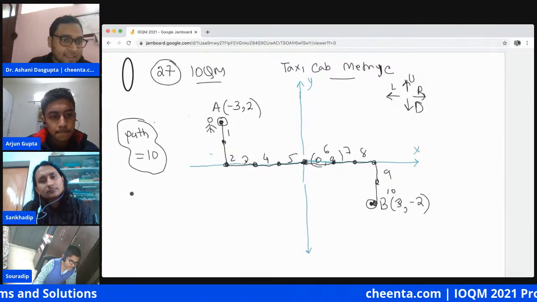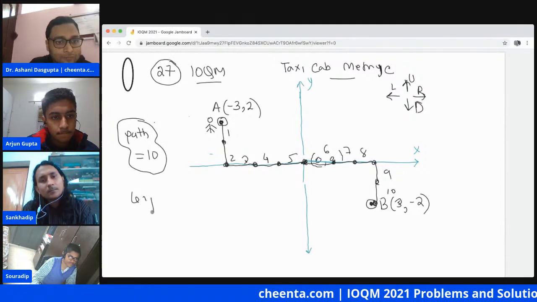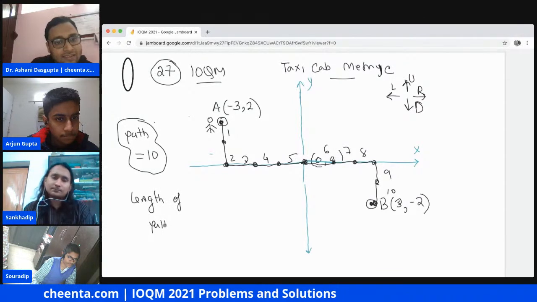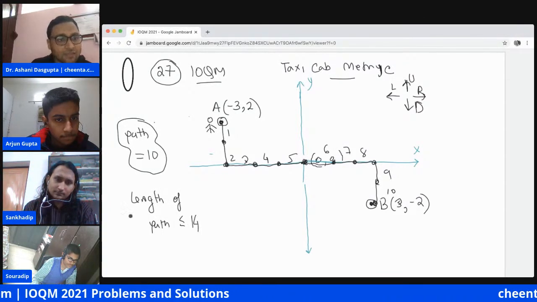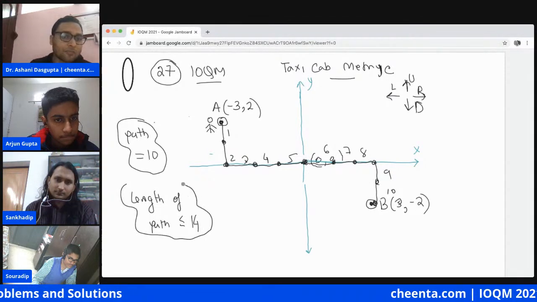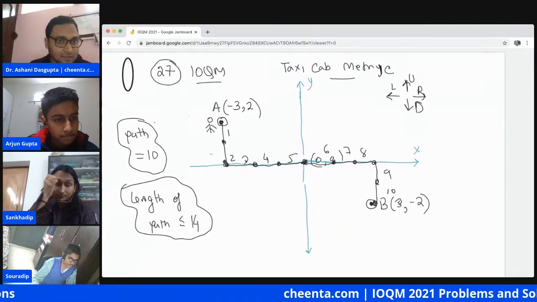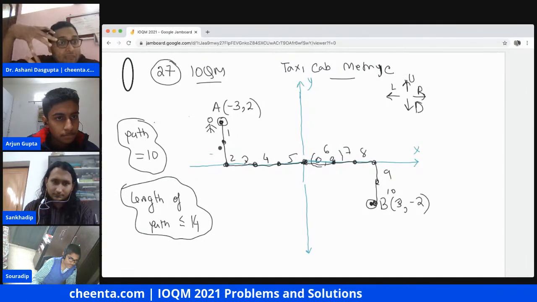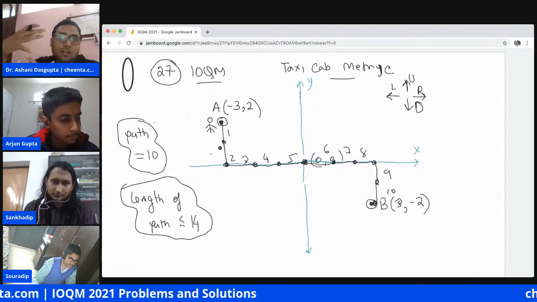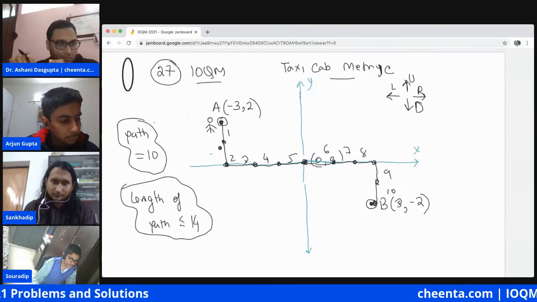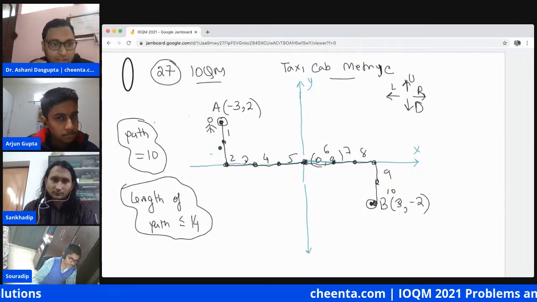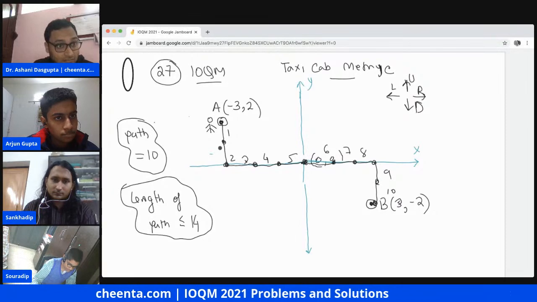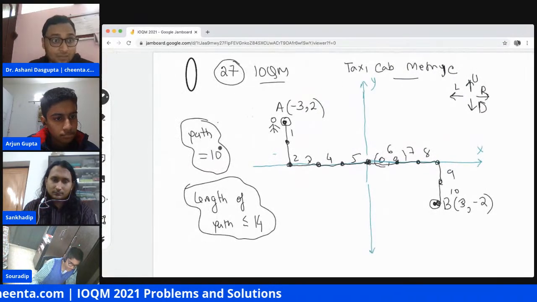Now the problem says that the length of the path is less than or equal to 14. That's given to us, right? So that means the length of the path can be more than 10. You are allowed to wander a little bit around. So I will show you another path whose length is more than 10. It's possible to draw such paths.